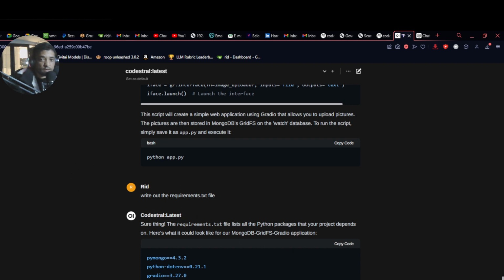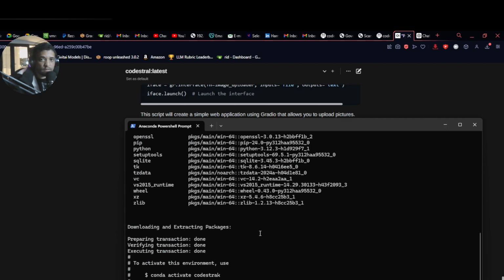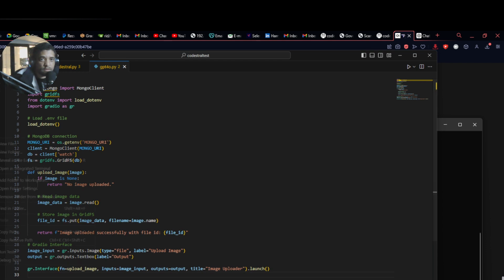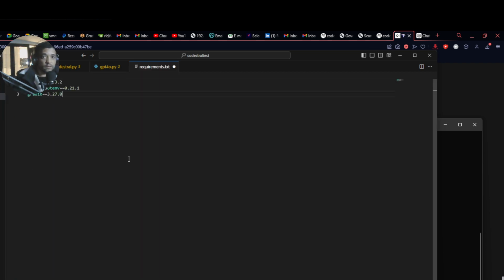Will it work? Let's go back to Visual Studio Code and write a new file, requirements.txt. Paste that. Let's take the latest version. I don't want these specific versions. Cool. Save it, because it will need PyMongo.